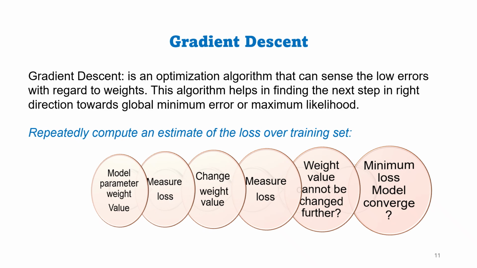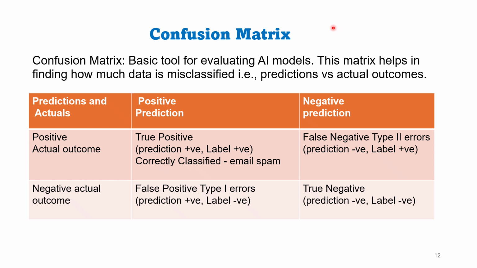Now the last topic is confusion matrix. Confusion matrix is a basic tool for evaluating AI models. This metric helps in finding how much data is misclassified, that is predictions versus actual outcomes. In a confusion matrix, we have positive predictions, negative predictions, and then positive actual outcomes and negative actual outcomes.